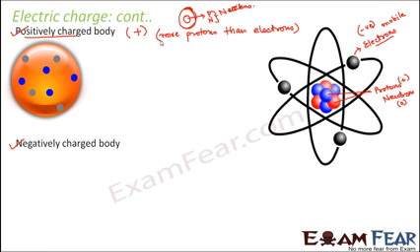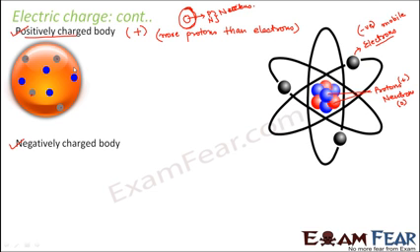Okay. So when is this possible? This is possible only when an atom loses electrons. Here the blue ones are the protons and the grey ones are the electrons. Right now I am showing that this sphere is the entire atom. Currently this atom is neutral, that is, it has an equal number of electrons and protons. If you see, 1, 2, 3, 4, you have 4 grey balls, that is, 4 electrons, and you have 4 protons.